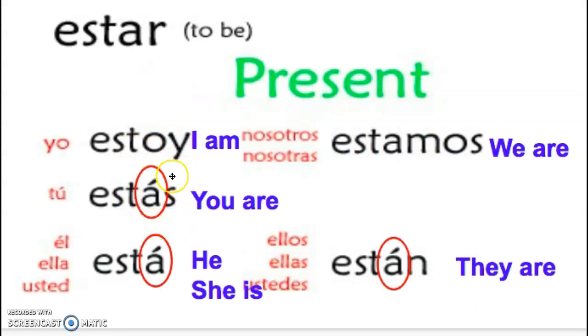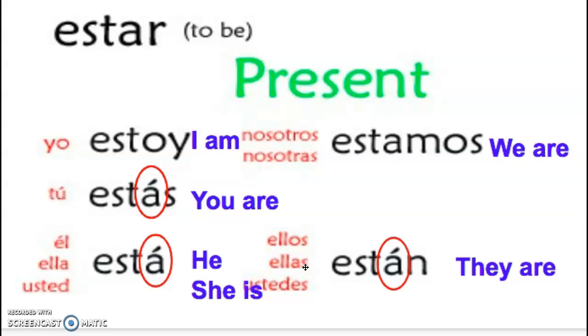Some of them have an accent over the A. Okay, so this is what it would look like. Yo estoy, which would mean I am. Tú estás, you are. Él or ella está, he or she is. Nosotros estamos, we are. Or ellos están, they are. So yeah, these three accents, what's that all about?